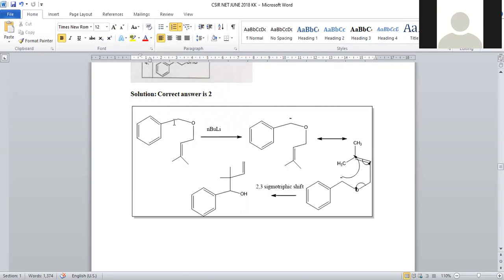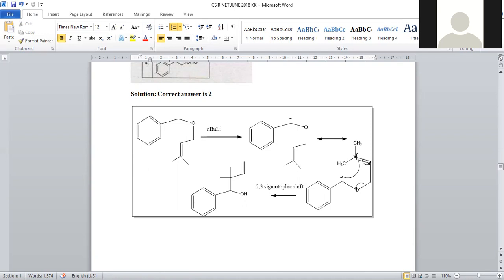But the stability of this one will be more, so selectively H plus will be abstracted from this benzylic carbon only, so that we will gain the negative charge at this position only, and this is involved in a 2,3 sigmatropic shift. 2,3 sigmatropic shift is possible. How is it possible? This negative charge is involved in attachment, because it is a system having a cyclization type of phenomenon.